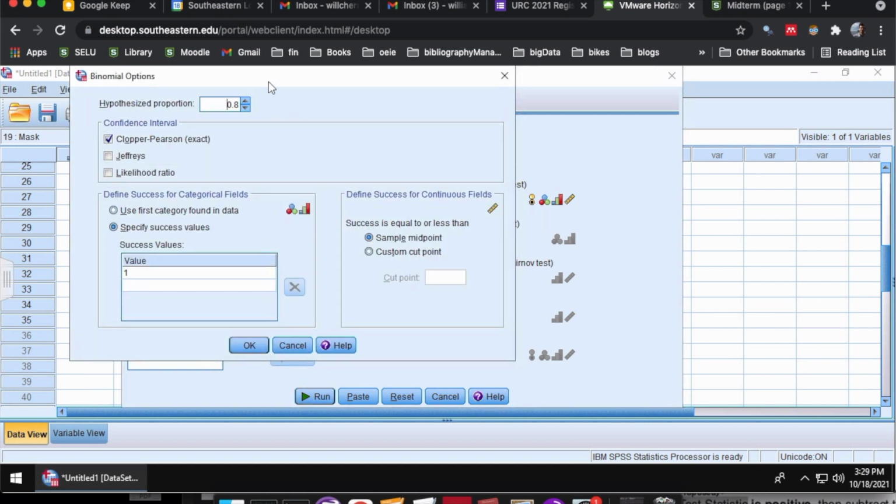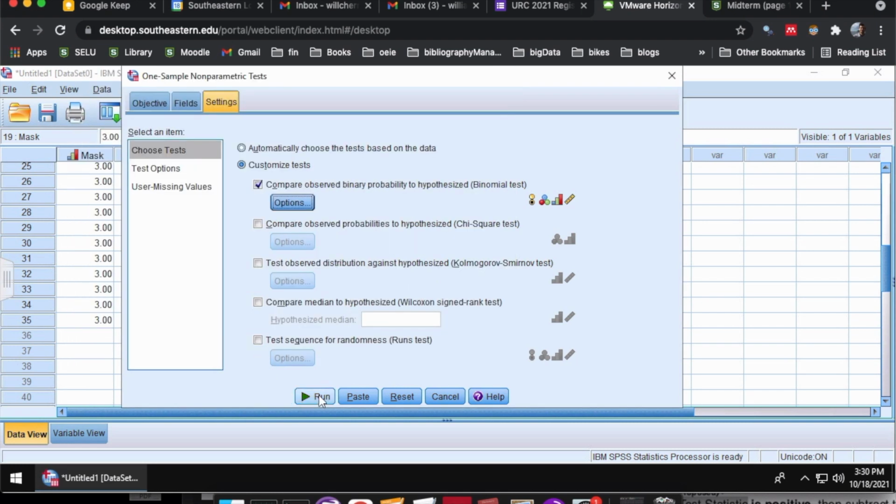Now when it comes to the hypothesized proportion, this is where we enter that 80%. So here we're going to enter 0.8. We'll then make sure there's a check next to Clopper-Pearson, and then check the radio button next to Specify Success Values. Here the success value is going to be a 1, so we're looking at people who had the full mask on. Then we can click OK, and then click Run.